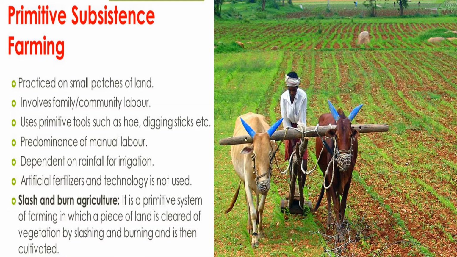Slash and burn agriculture. It is a primitive system of farming in which a piece of land is cleared of vegetation by slashing and burning and is then cultivated. Children, primitive subsistence farming uses an old form of farming. Procedure. Children, this type of farming is called Jhumming in northeastern states like Assam, Meghalaya, Mizoram and Nagaland, Milpa in Manipur, and Dipa in Bastar district of Chhattisgarh and in Andaman and Nicobar Islands.